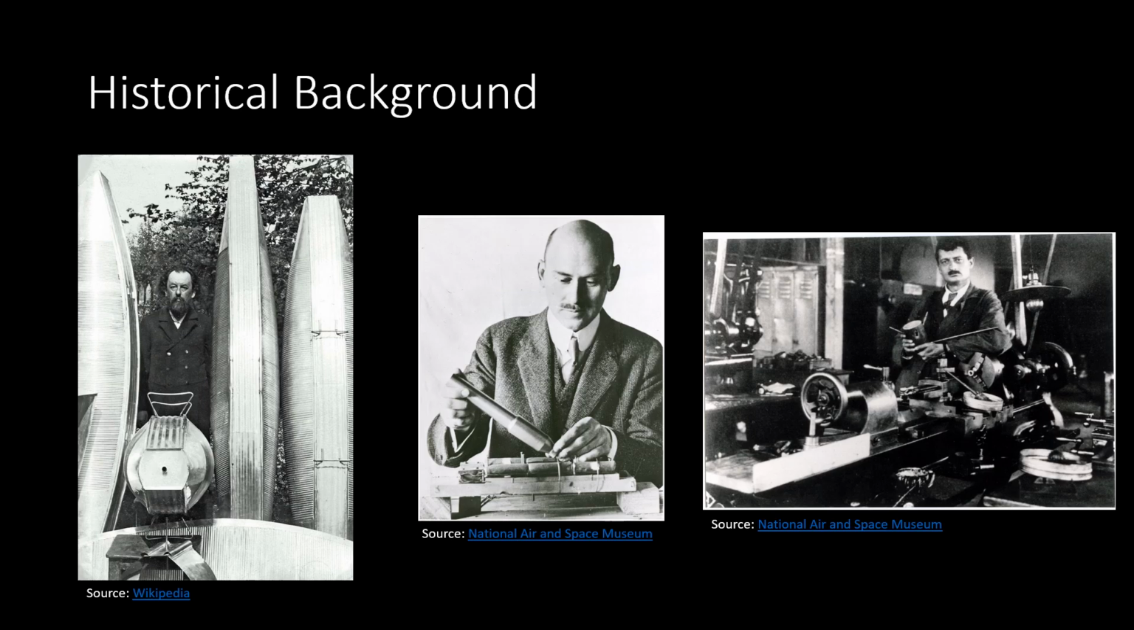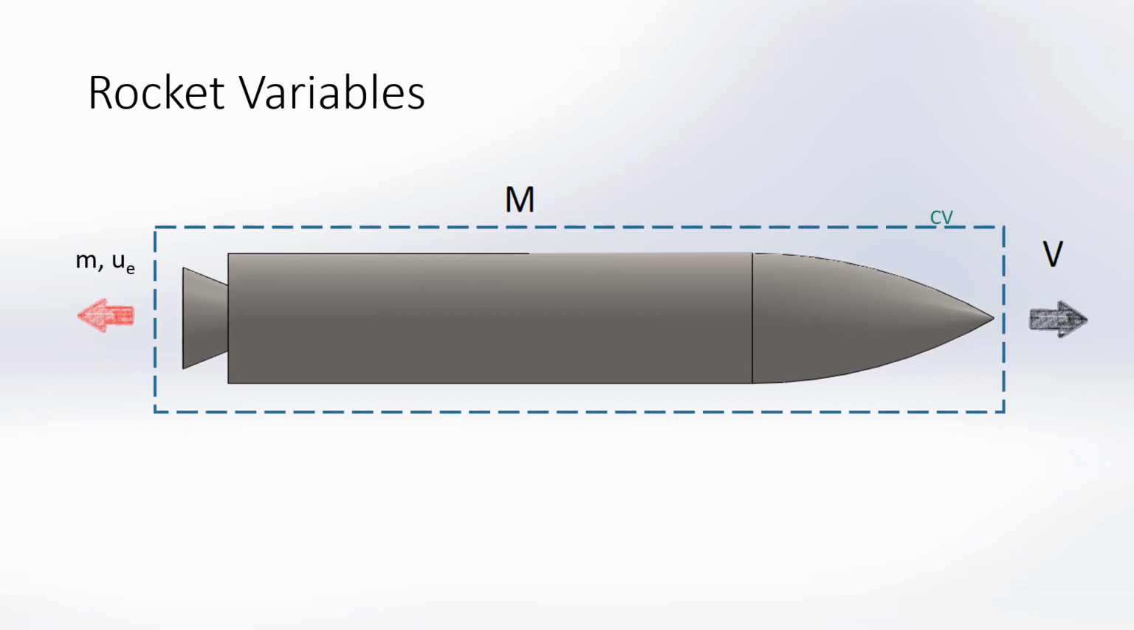Now for some historical context behind the rocket equation. The Russian scientist Konstantin Tsiolkovsky, pictured left, is credited with being the first to derive the rocket equation in 1903. The equation was independently derived by the American Robert Goddard, pictured middle, in 1912, and by the German Hermann Oberth on the right in 1920. I will now derive the rocket equation using the conservation of momentum principle.